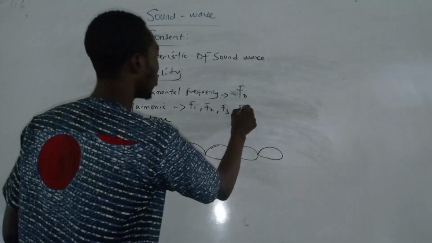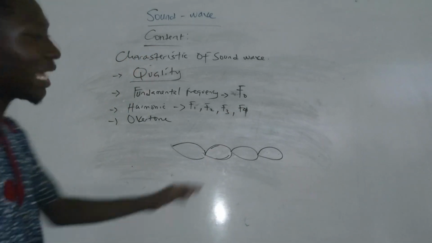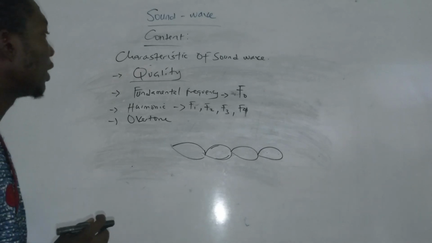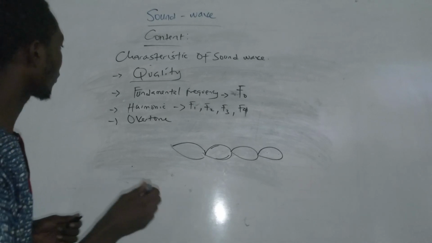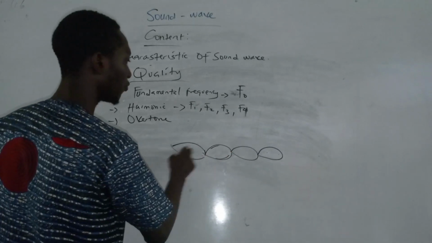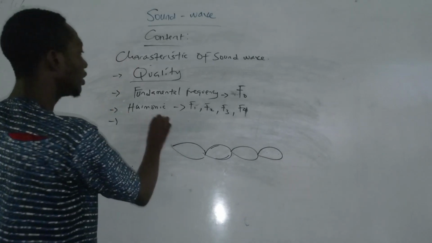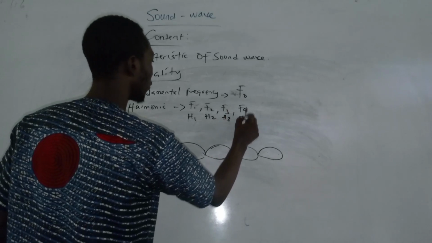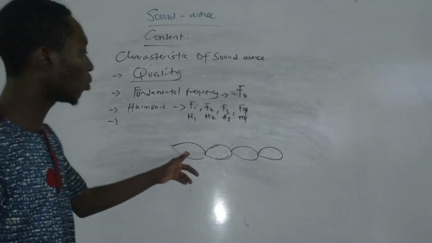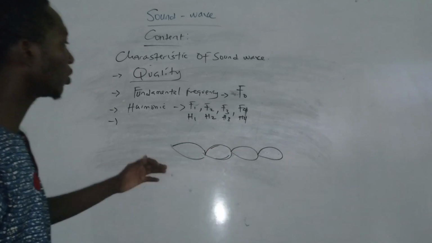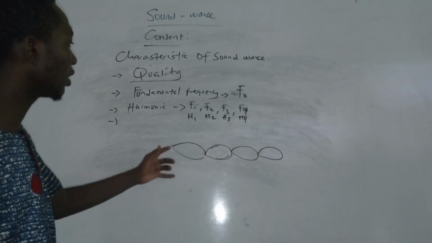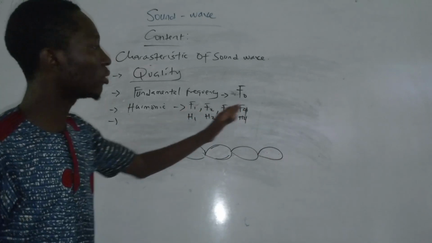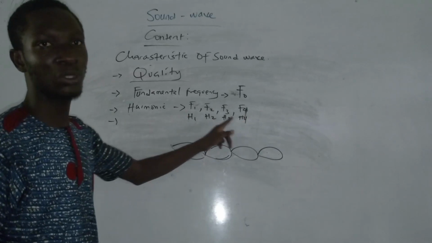Under this harmonics too, there's what we call overtones. So the harmonics will also be H1, H2, H3, H4. If we have more than one fundamental frequency, the multiple fundamental frequency, we call them harmonics. So F1 to F4 is also harmonic, and you can say H1, H2, H3, H4.